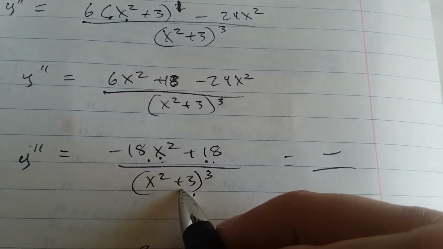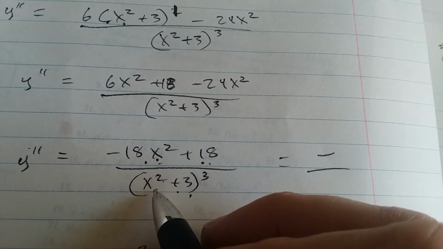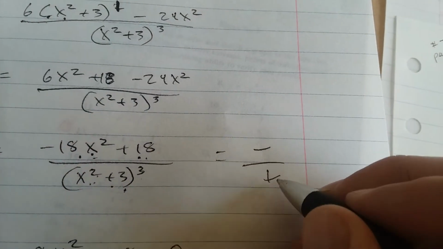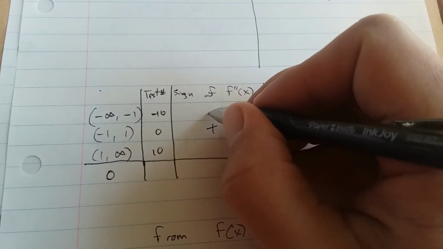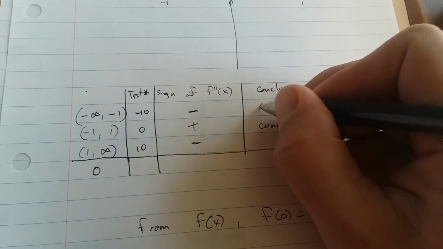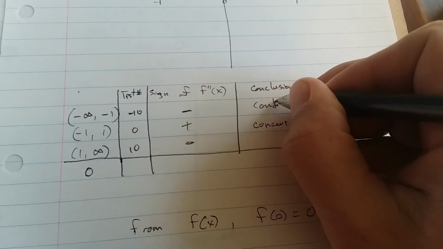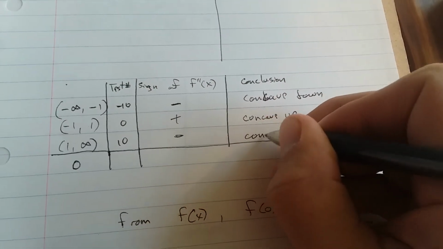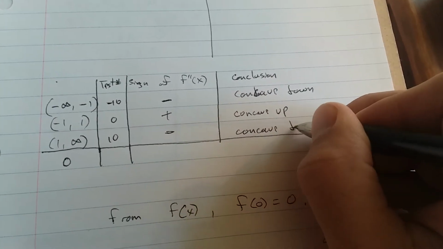In the bottom, though, -10 squared is 100, and you get 100 cubed. That's a very large positive number, so you're going to get a negative over a positive. So that's going to work the same for -10 and 10. You're going to have a negative. It's going to be concave down.